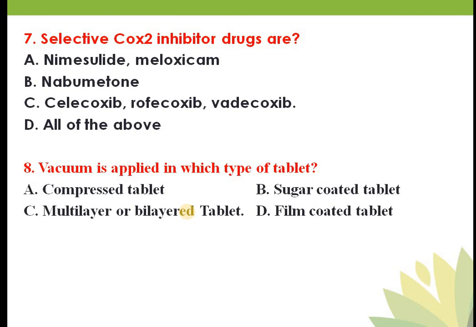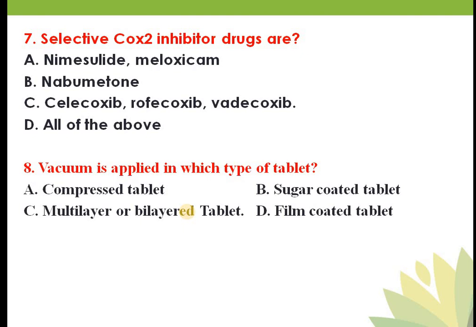Again, there is one advantage: there is a reduction of pill burden. Reduction of pill burden means what? Suppose that you are taking propranolol plus hydrochlorothiazide. You have to take separate tablets of propranolol and hydrochlorothiazide, so you have to take 2 tablets to control the blood pressure. But suppose that propranolol and hydrochlorothiazide are compressed separately, and then final compression is done into a bilayer tablet. That means instead of taking two tablets, you are taking only 1 tablet. So there is the reduction of pill burden.